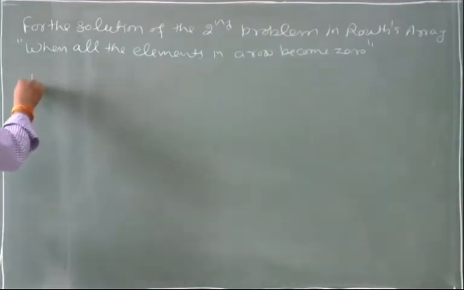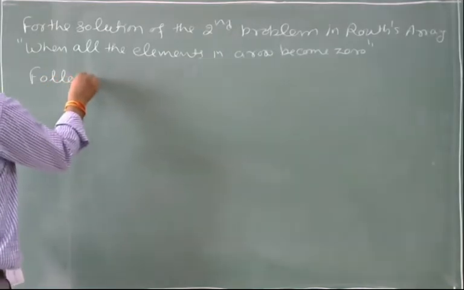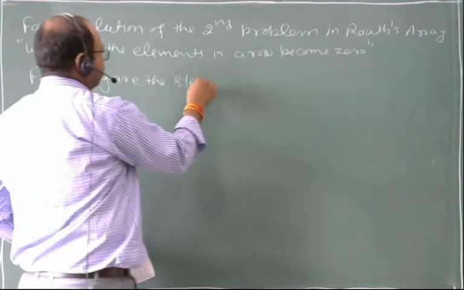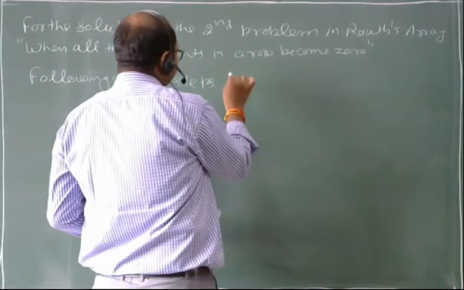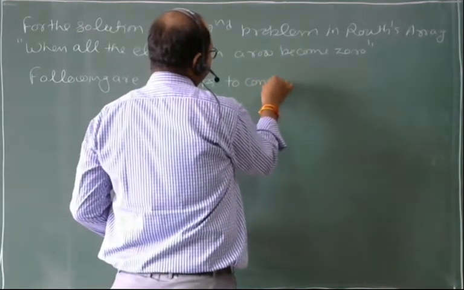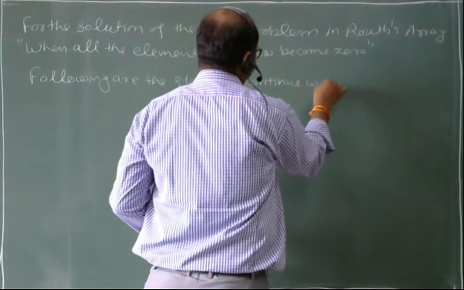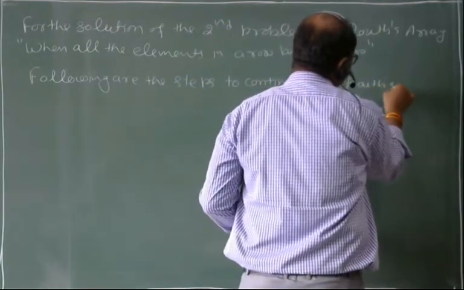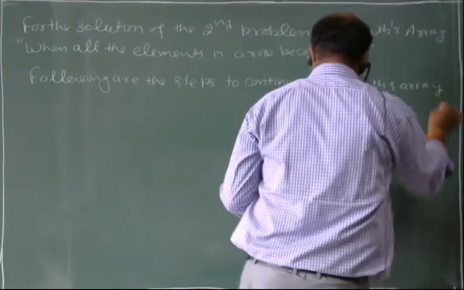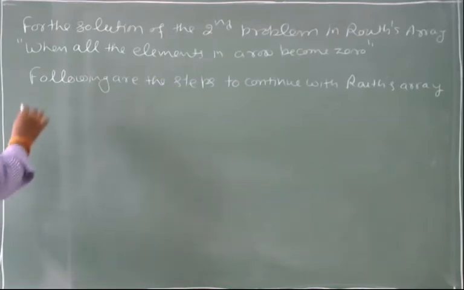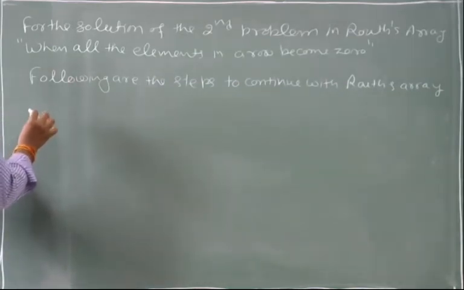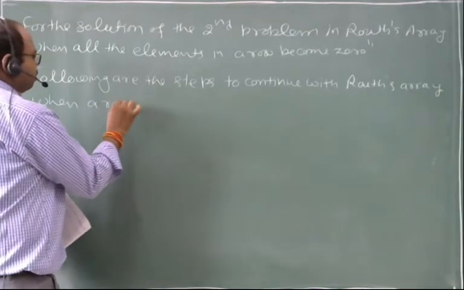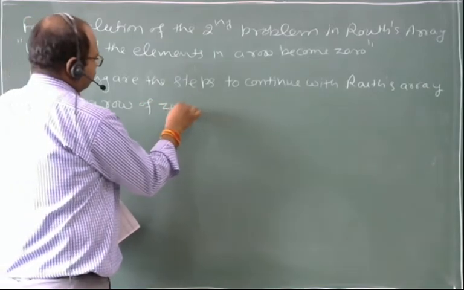Following are the steps to continue with the Routh array when a row of 0 appears.